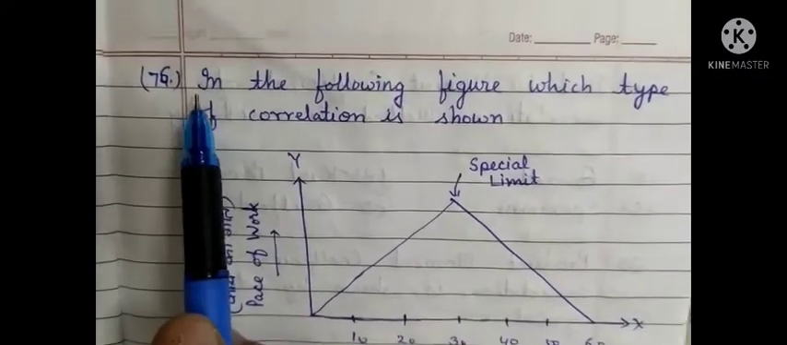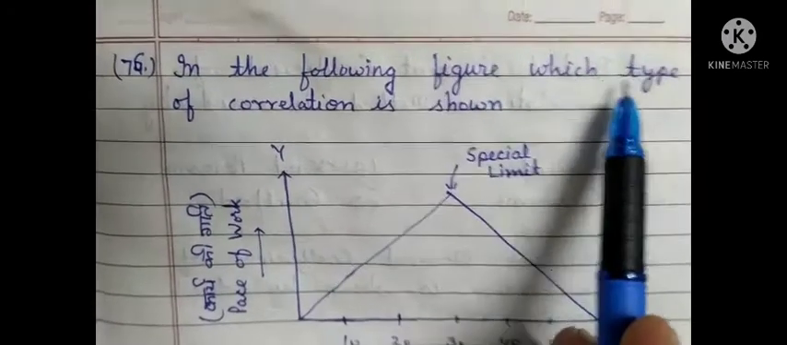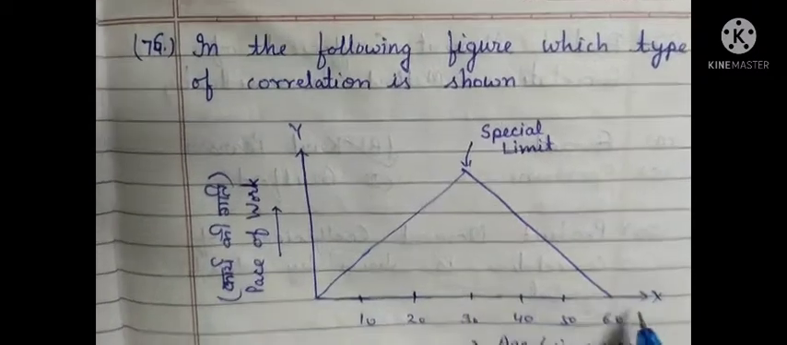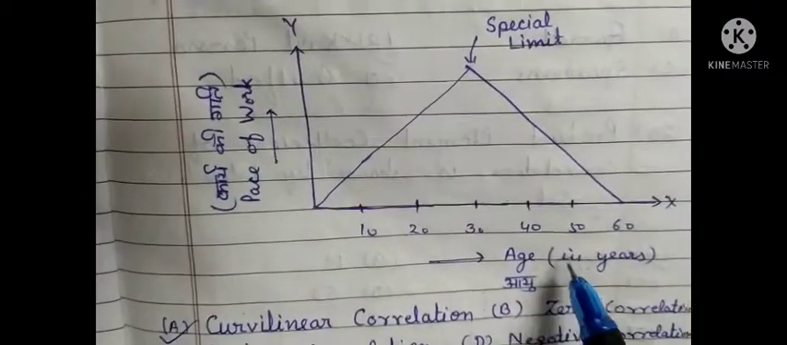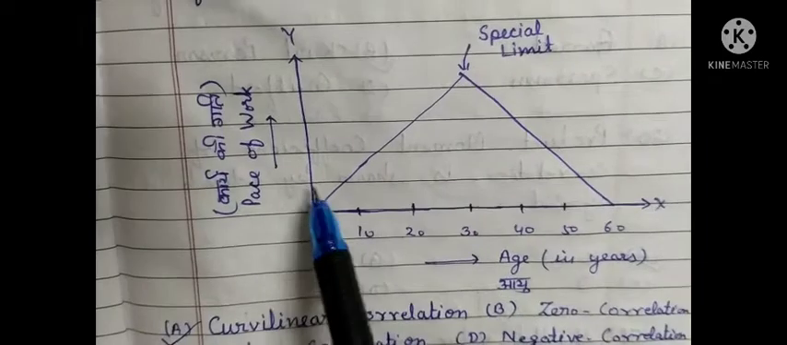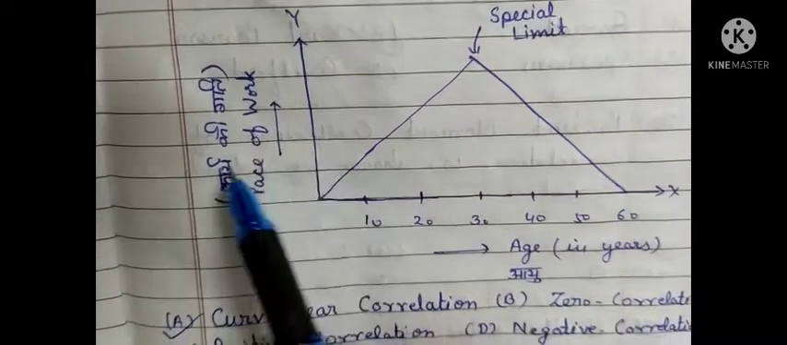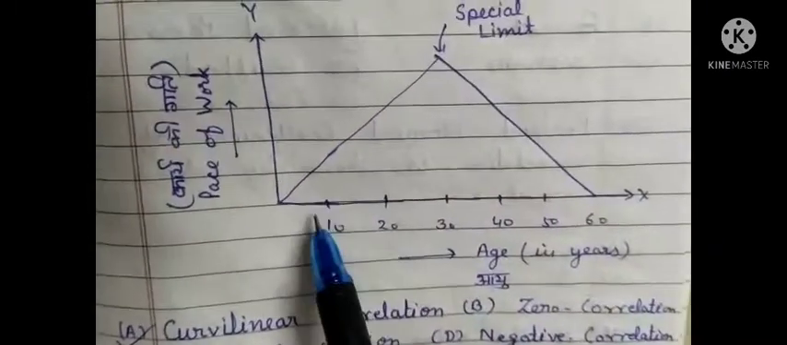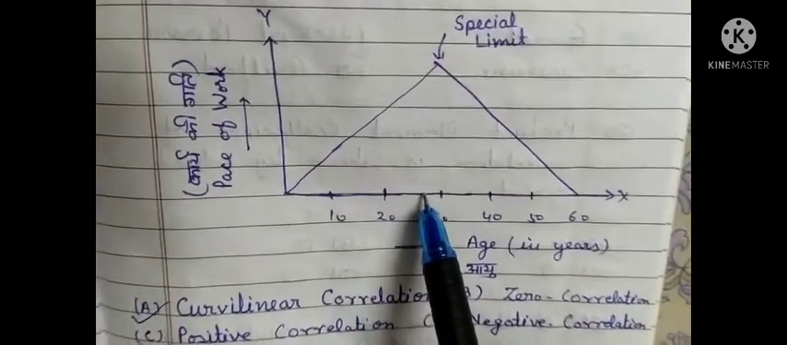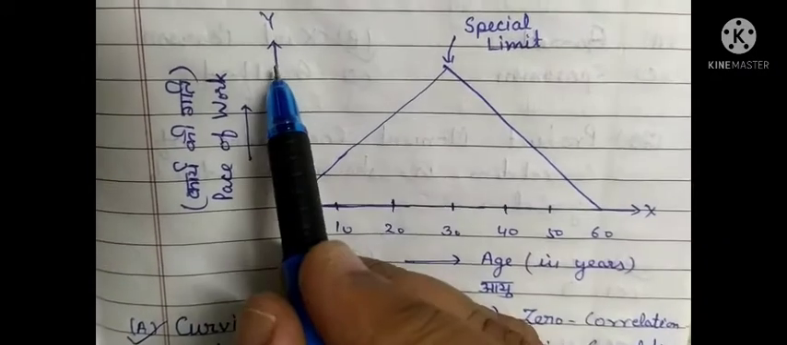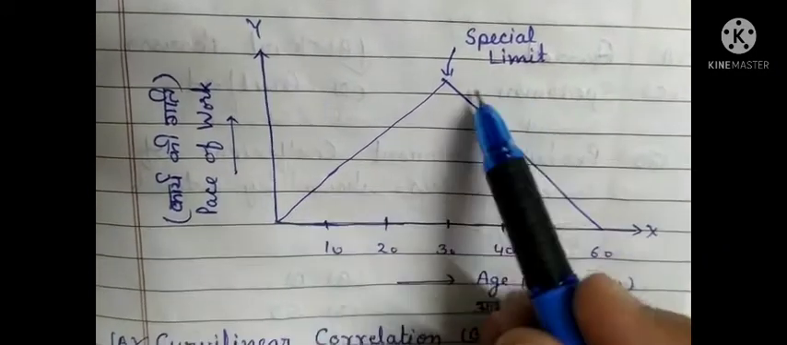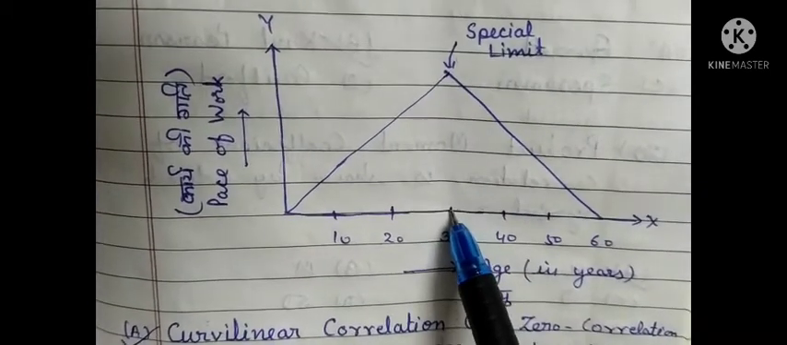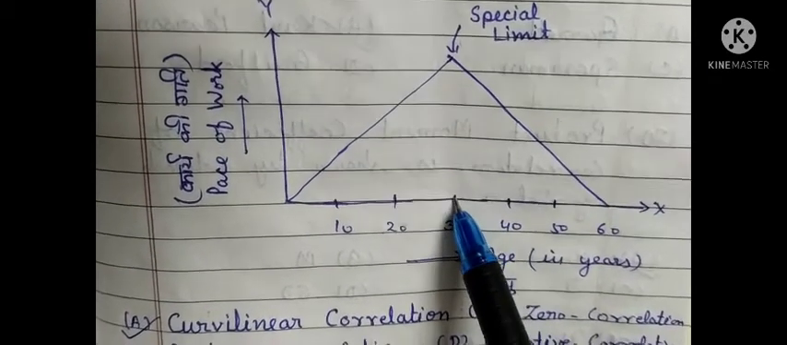Next question, question number 76. In the following figure, which type of correlation is shown? On x-axis, age in years is plotted, and on y-axis pace of work is plotted. It is found that as the age keeps on increasing, correspondingly the pace of work also keeps on increasing, but only up to a special point or limit. Suppose in this it is obtained at age of 30.